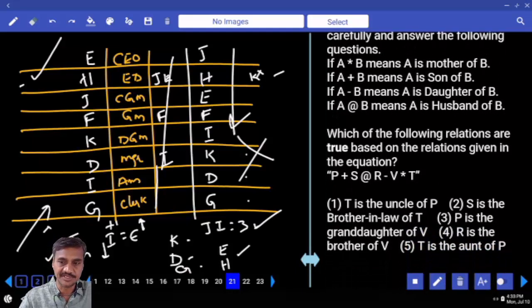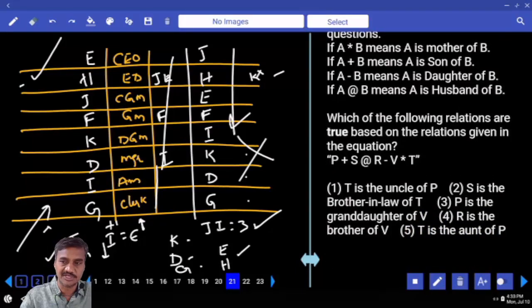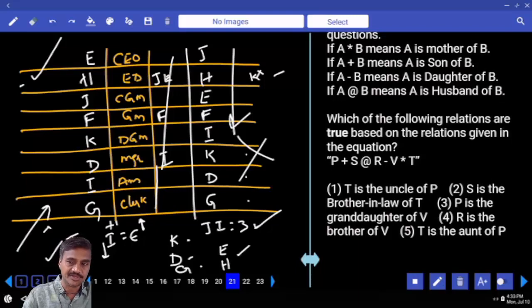A star B, A is the mother. A plus B, A is the son. A minus B, A is the daughter. A at the rate of B, A is the husband. Did they get the information? Then coming to the first one.